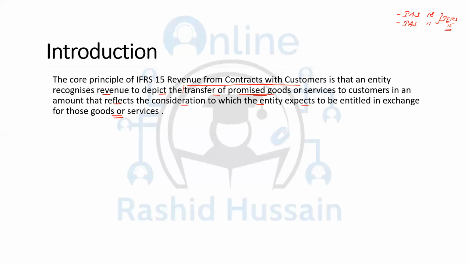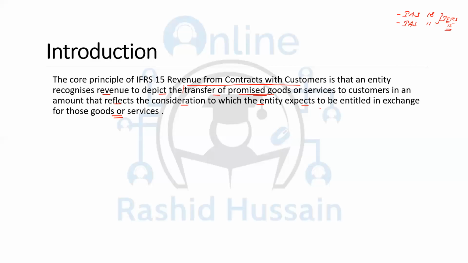For example, you supply inventory. If you have given them control of the inventory, you record the revenue. If you have provided the services, you record the revenue. So there should be a transfer of promised goods or services. If it is yet to be fulfilled, then you cannot record the revenue. This is the first thing you need to understand.